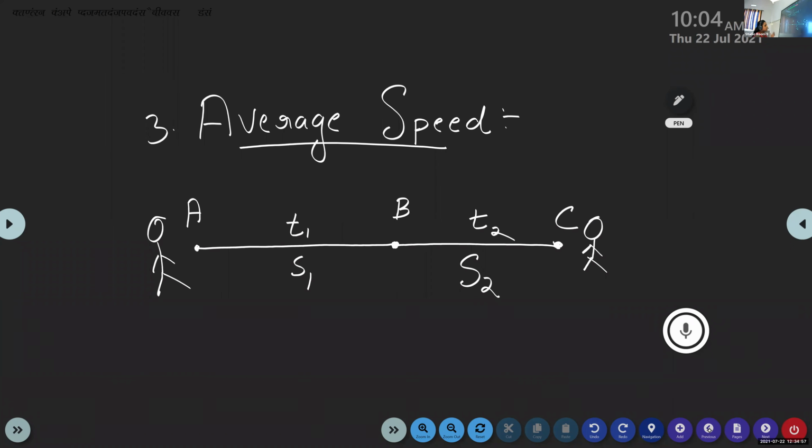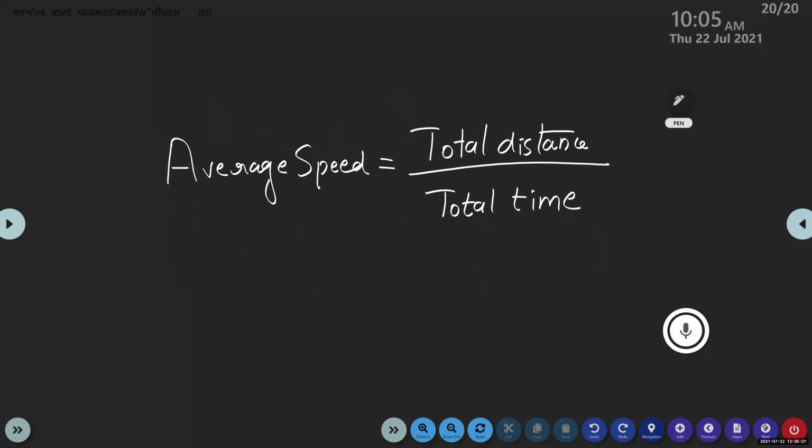If the object covers different distances and different times are taken to cover those distances, in such cases we need to calculate the average speed of the object, and it is given by total distance divided by total time. What is the letter to represent the speed of an object? Yes, it is nu. And here it is average speed, so you can write nu average is equal to,